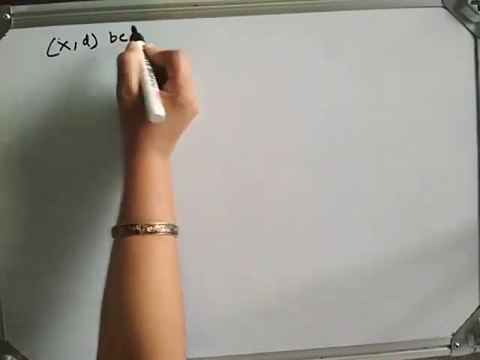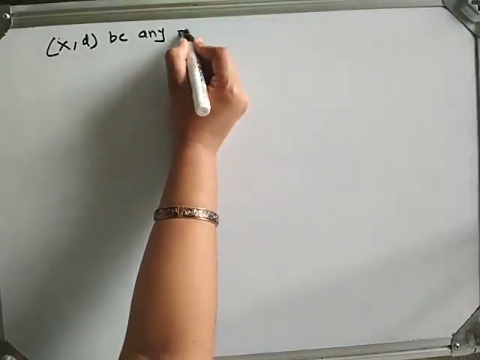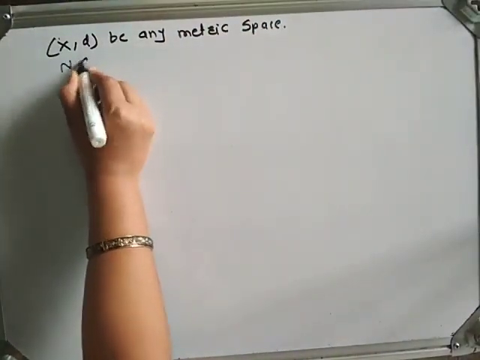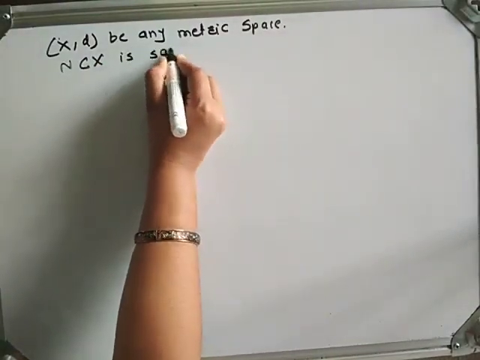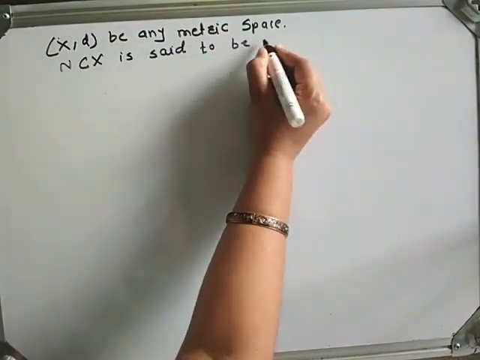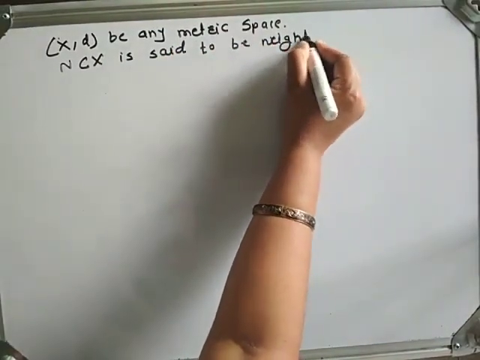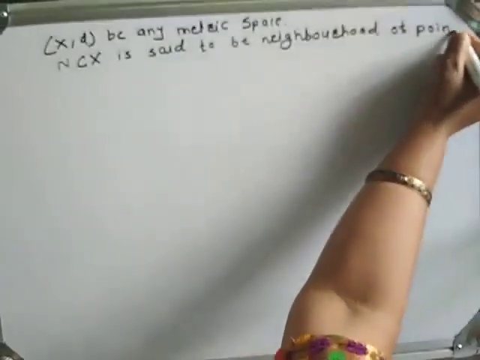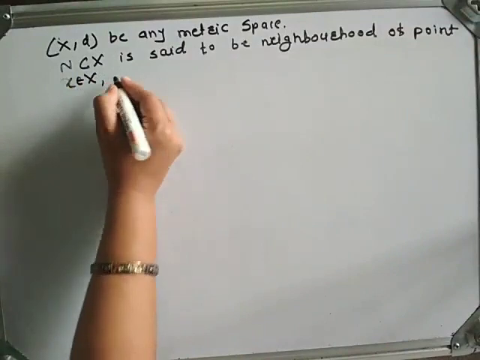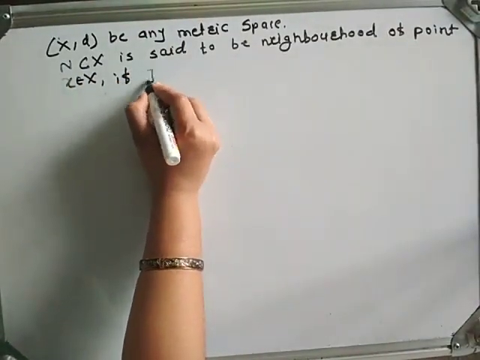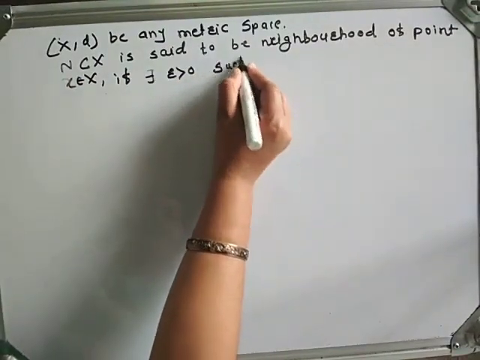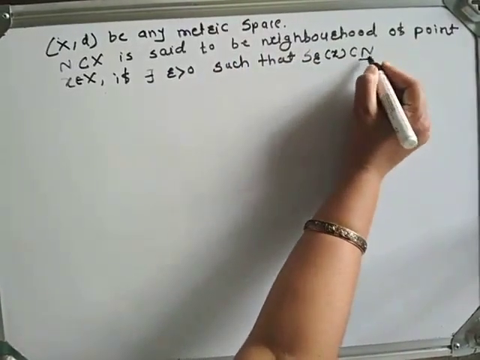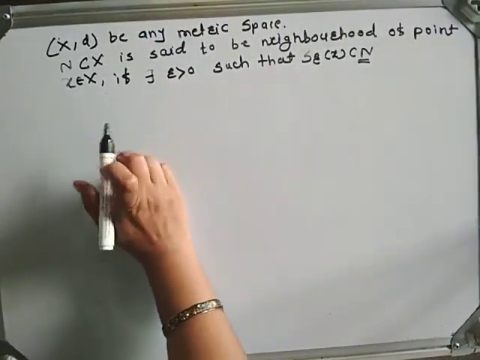Let (X, d) be any metric space. N, a subset of X, is said to be a neighborhood of a point x belongs to capital X if there exists r greater than 0 such that S_r(x) is a subset of capital N. What is the definition of neighborhood?